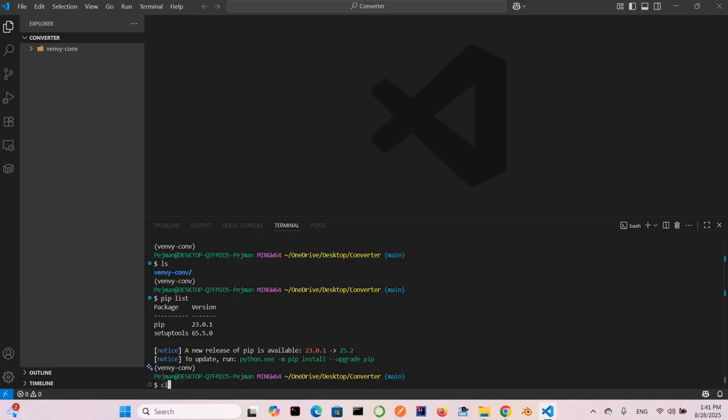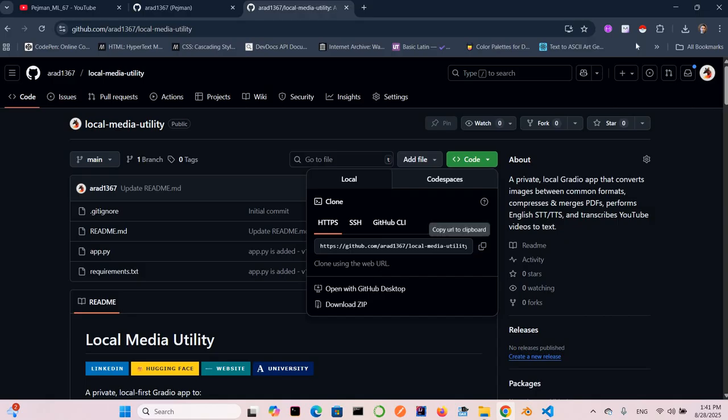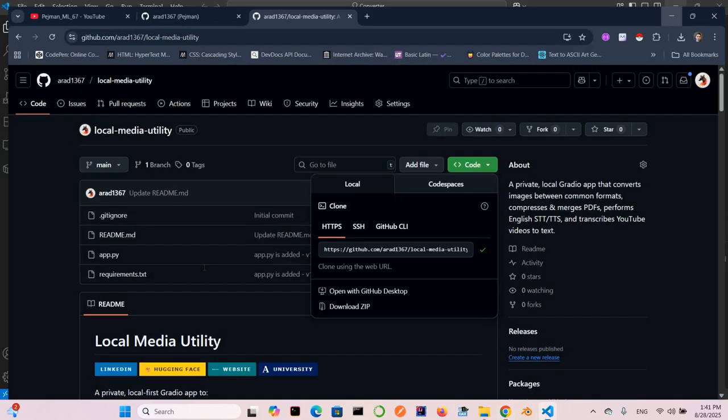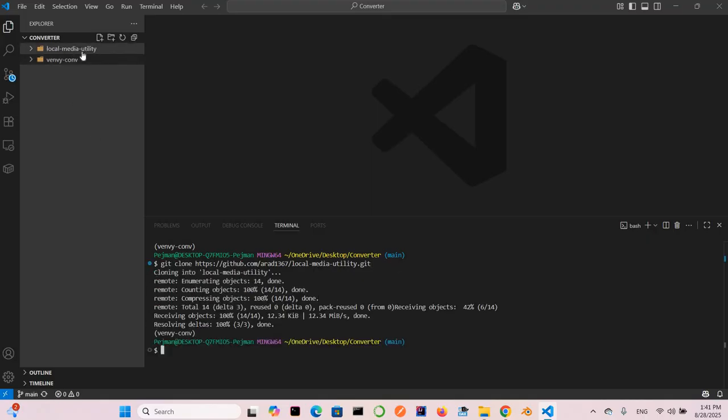But first of all, we need to clone the repository. So again, back to this repository, and again, copy that. And we can say here, git clone, and this is all you need. Git clone this repository, okay? So you can see we have a local media utility folder. So we have all the files here. Very easy, you have access to all files.